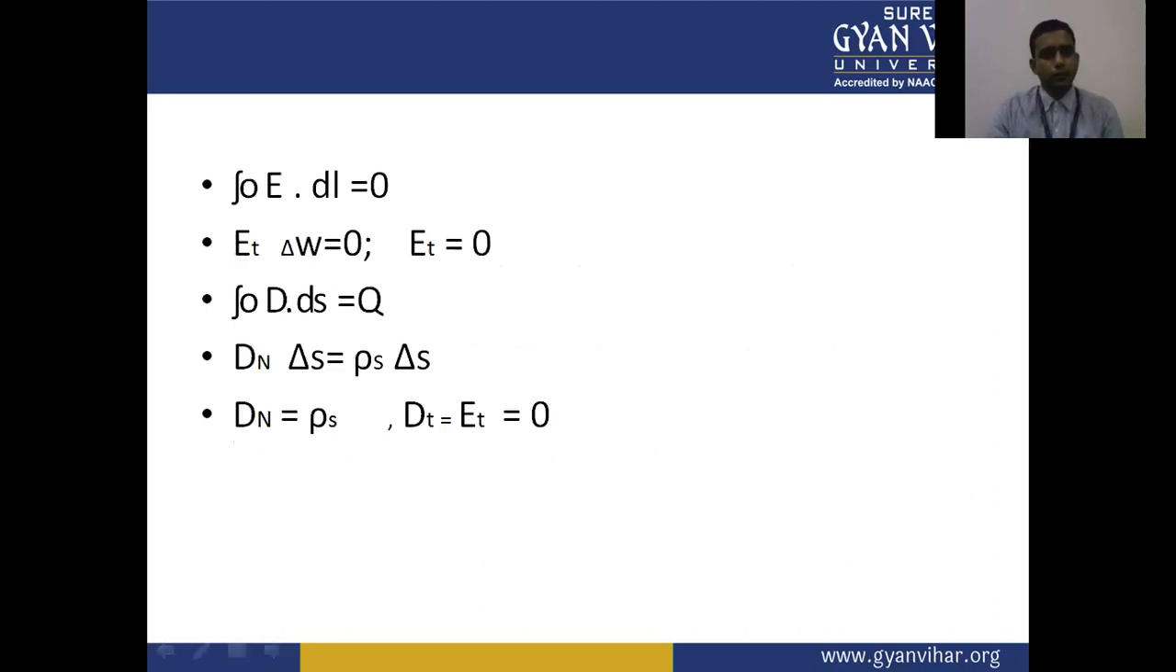These are the results from the previous study: the closed integral of E dot dl is equal to 0, and the total field Et is equal to 0. The closed integral of D dot dS is equal to Q. Dn into delta S is equal to rho S delta S, so Dn is equal to rho S, and Dt is equal to 0, so Et is equal to 0.